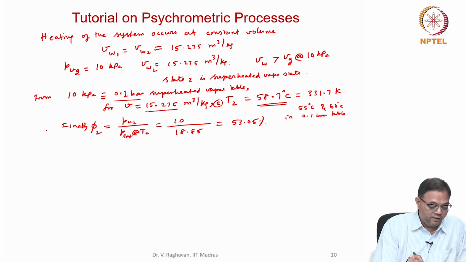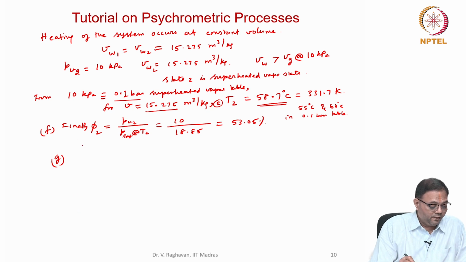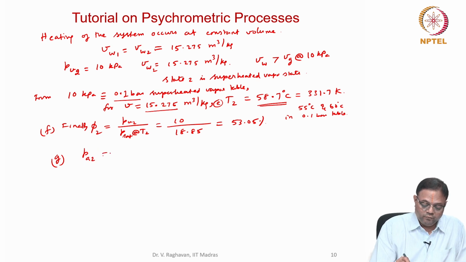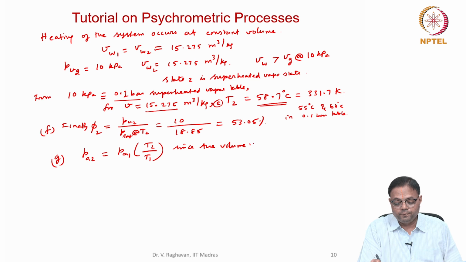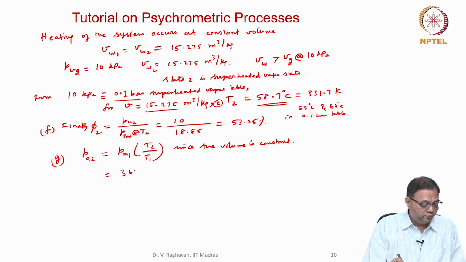This is actually F. Then G is nothing but the pressure of air at the state 2. You know that this can be got as PA1 into T2 by T1, since the volume is constant. So this will be equal to 360 minus 3.17. Please understand that I have to substitute air's partial pressure.